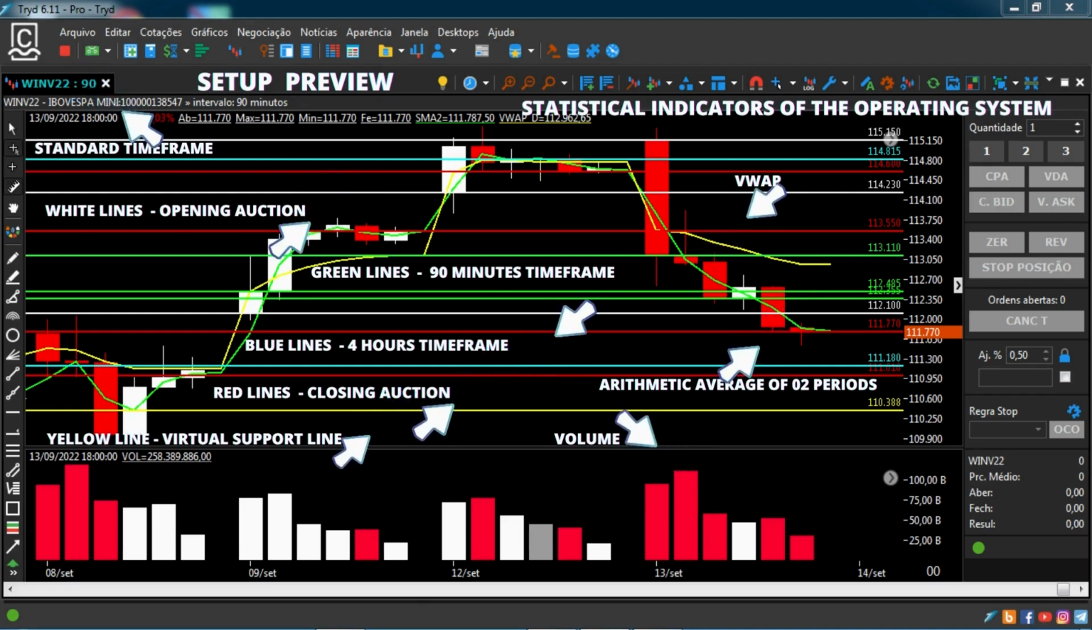Fourth, uptrend and downtrend lines should only be drawn on valid candlesticks, given that the expressive majority of traders do not know how to draw these lines. Fifth, support and resistance lines must be drawn at the opening and closing of candles.